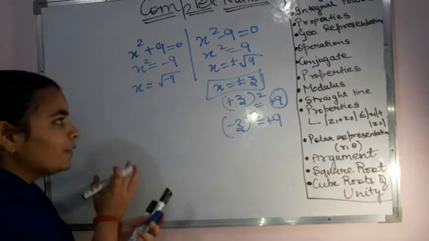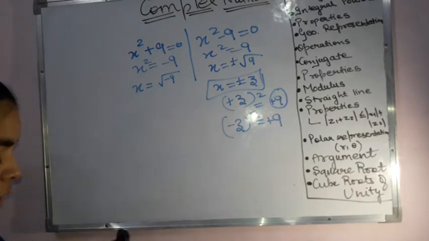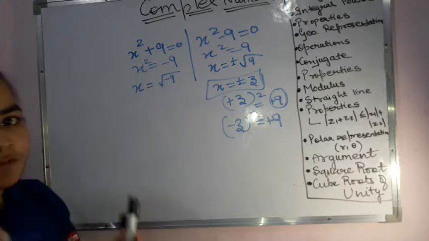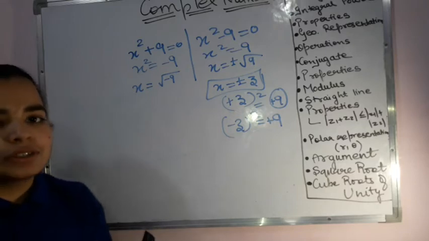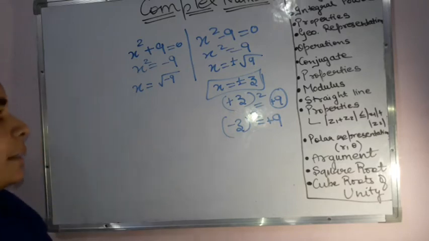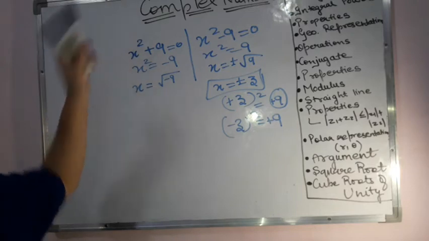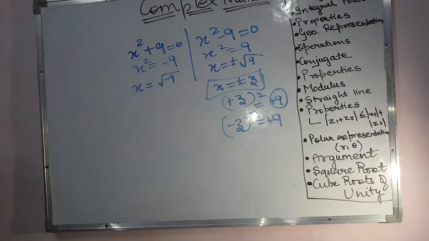So for solving such equations where we cannot have a real valued solution, the real number system was extended, and to such an extent that we got introduced to the complex numbers. So that is what complex numbers are.